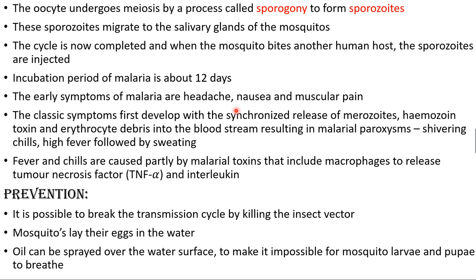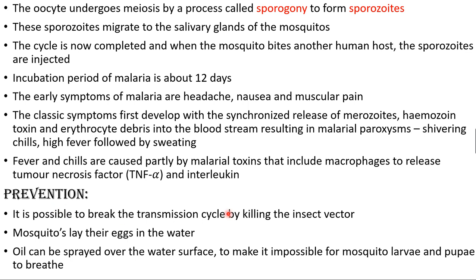Shivering, chillness, high fever, followed by sweating. So high fever, then immediately chillness of the body. When there is a burst of RBC and release of hemozoin toxin, the fever will occur. Fever and chill are caused by malarial toxin, and it induces macrophages to release another factor. To protect our human body against this, tumor necrosis factor or interleukin are produced.